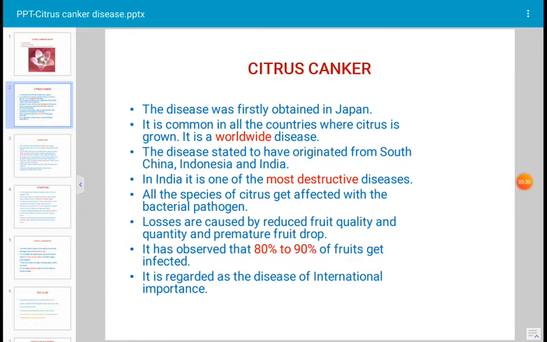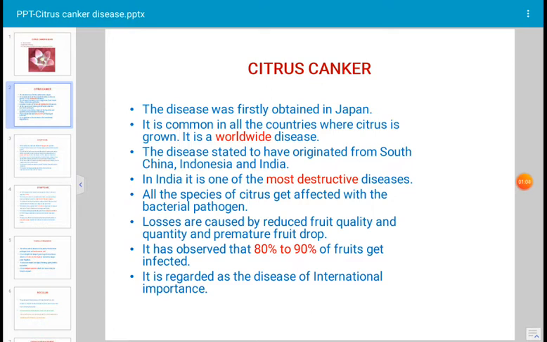The disease is stated to have originated from South China, Indonesia, and India. In India, it is one of the most destructive diseases. All the species of citrus get affected by this pathogenic bacterium. It is a bacterial disease and heavy losses of citrus are caused. The losses are caused by reduced fruit quality and quantity.